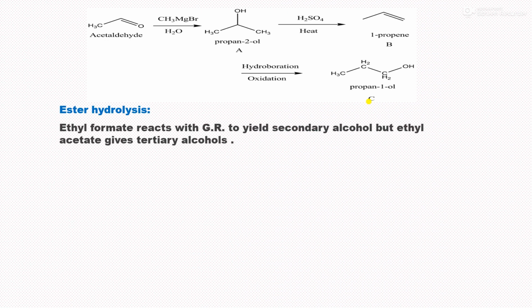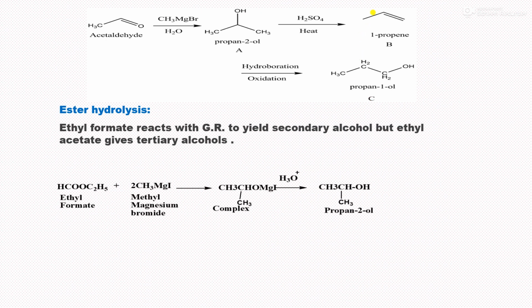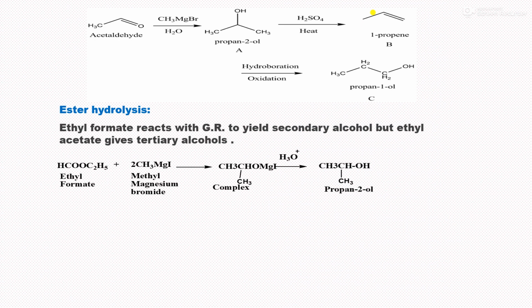Ester hydrolysis. The next reaction for synthesis of alcohol is ester hydrolysis. Ethyl formate reacts with a Grignard reagent to yield a secondary alcohol, but ethyl acetate gives a tertiary alcohol. Friends, one thing I forgot to tell you in the Grignard reagent method: there is always a question on synthesis of alcohol.